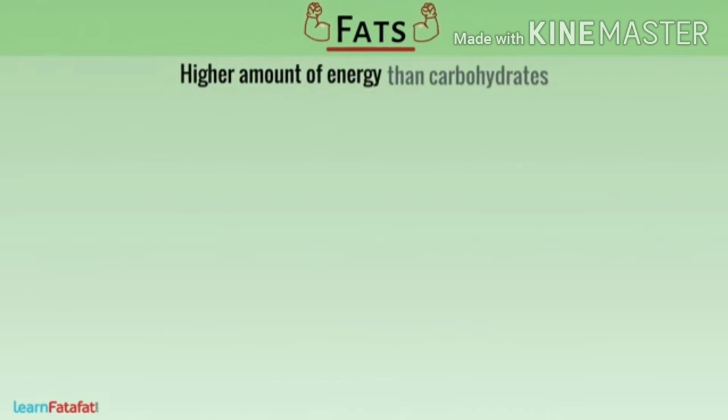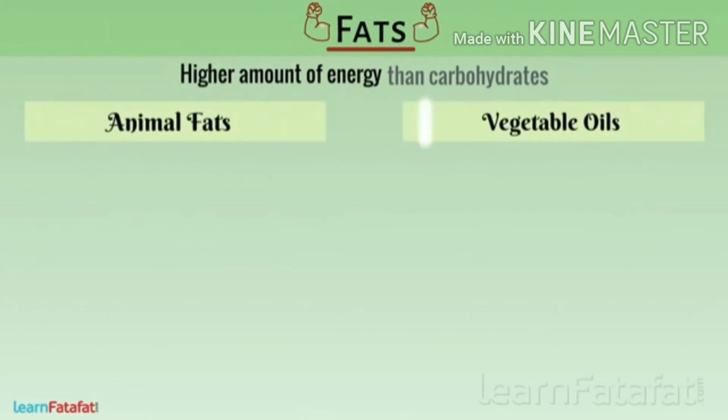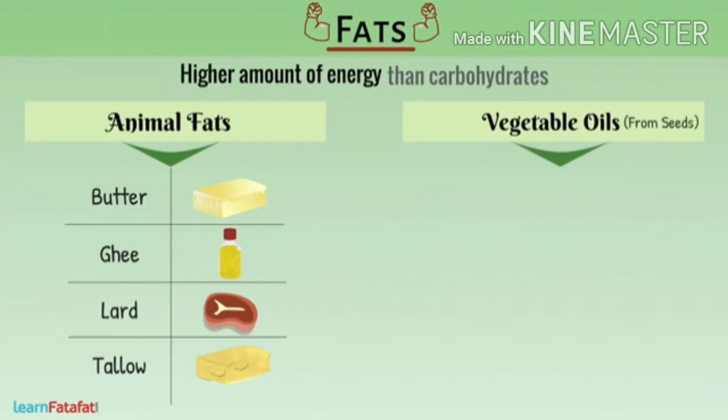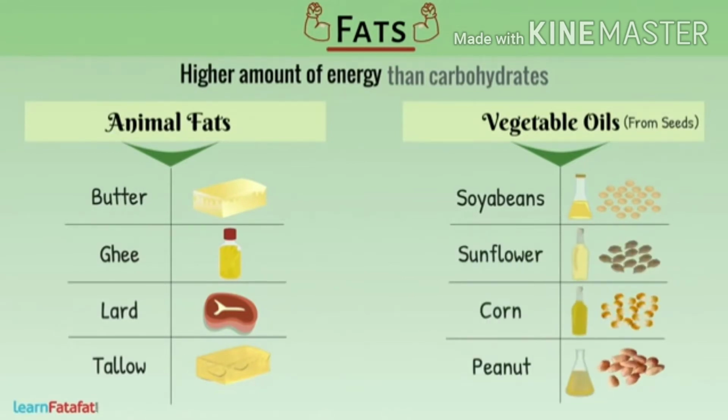Fats. These can produce a higher amount of energy than carbohydrates. Basically, these are of two kinds, animal fats and vegetable oils. Animal fats include substances such as butter, ghee, lard, tallow, etc. Vegetable oils include substances produced from seeds such as soybeans, sunflower, corn, peanut, etc.